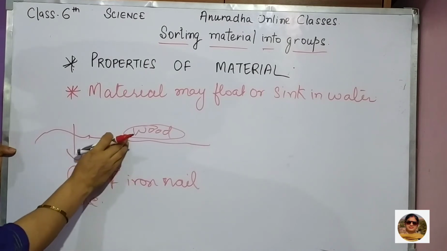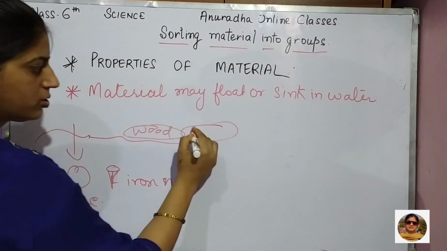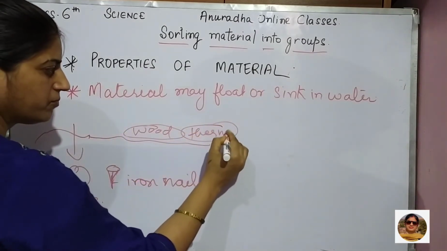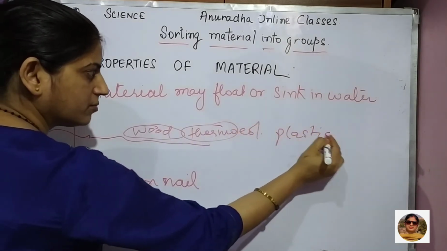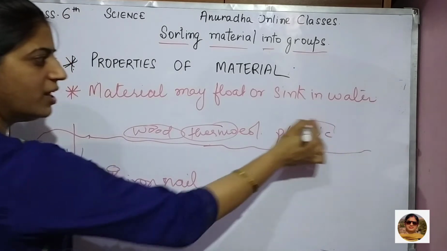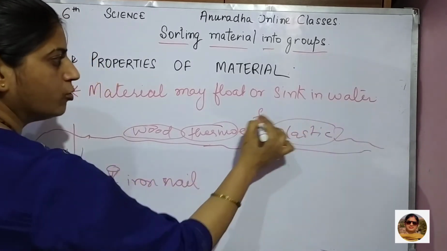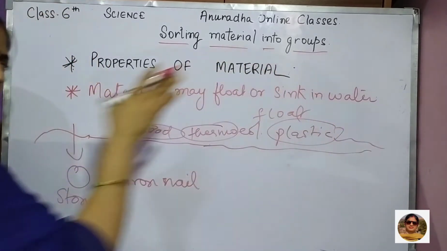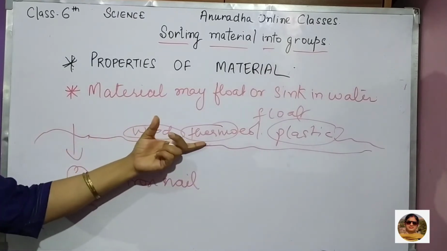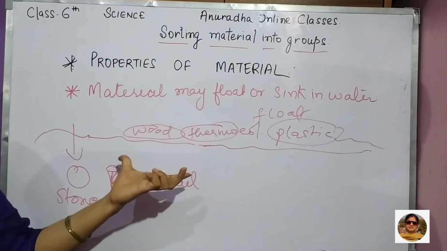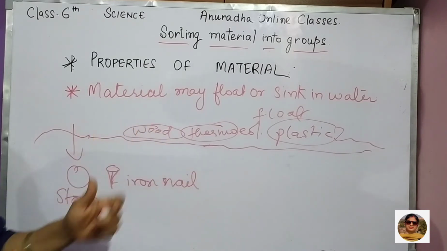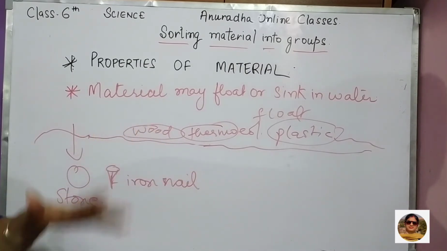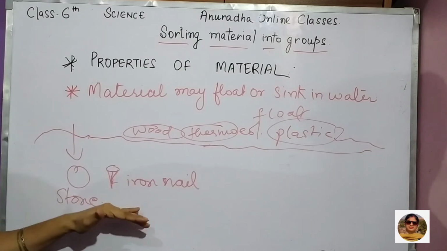But when you put wood, thermocol, plastic, it will just float. It will what? Float on water. Then it means these are lighter in weight. Okay, means it is having the property of floating. It does not sink in water.